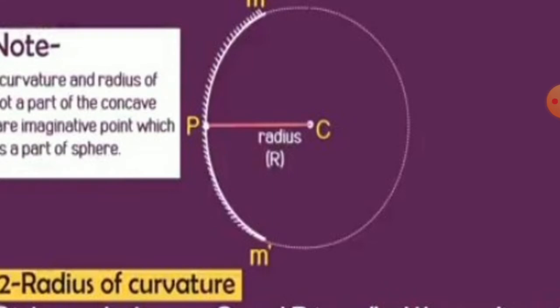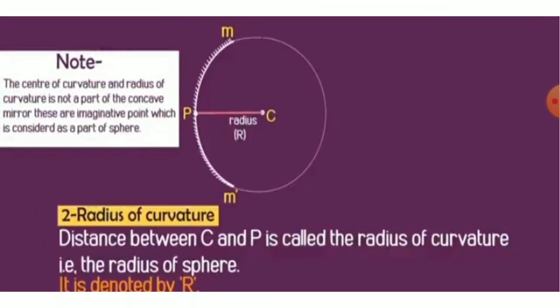And what is the center point of the sphere? The center point of the sphere is C, and P is the pole. The distance between C and P is called the radius of curvature, and it is denoted by capital R. Please make sure that the spelling is a capital P, capital R, capital C, so it should be written like that.